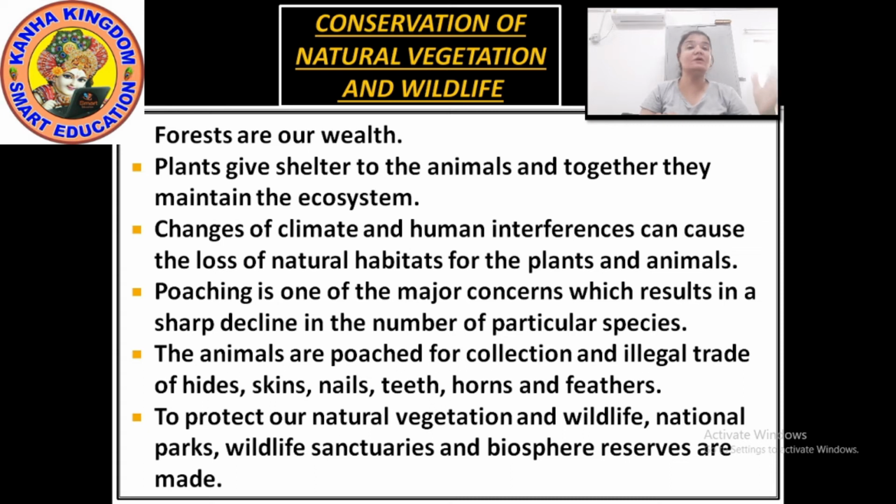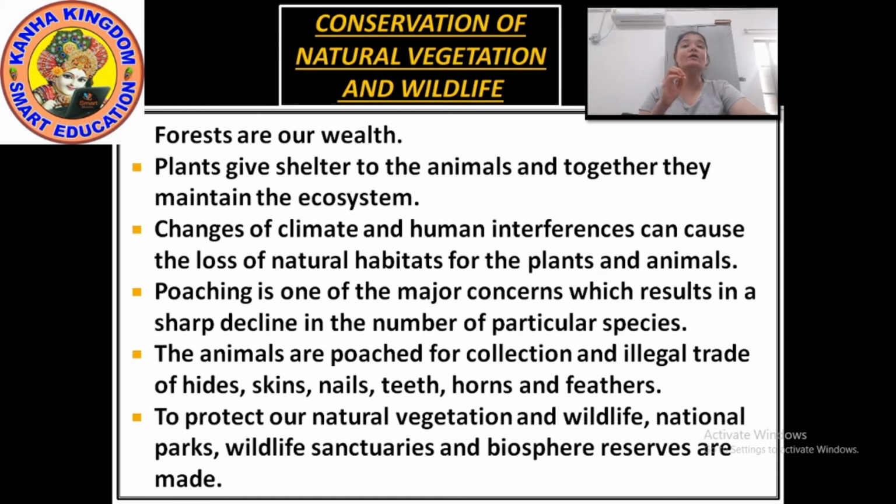Okay, we have talked about the hunting also. Poaching means hunting. The hunting of animals is being done only for the collection or illegal trading of their skin, nails, teeth, feather and horns, etc. Right? Now, how can we conserve this? To protect our natural vegetation and wildlife, national parks, wildlife sanctuaries and biosphere reserves are being made.